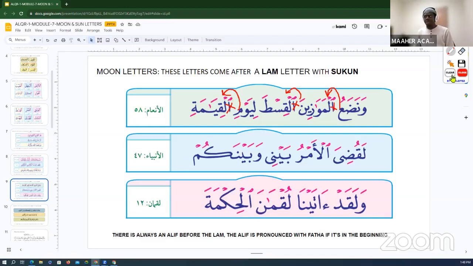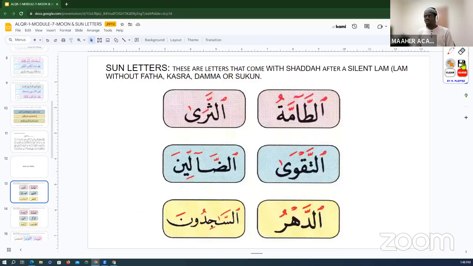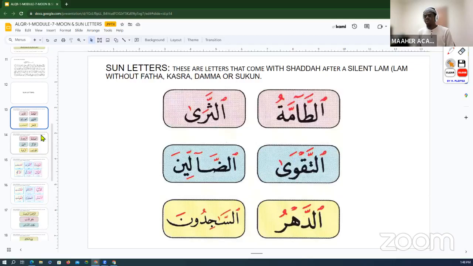And that's lam al-qamariyah. On the other hand, the second kind of silent lam is lam al-shamsiyah. So lam al-shamsiyah is also silent, but the lam has nothing on it. It's completely empty of anything. It doesn't have anything to pronounce it with, right? So you will not pronounce that lam here because it has nothing, not even a sukun. But the same rule applies: you're going to pronounce this alif with a fatha.